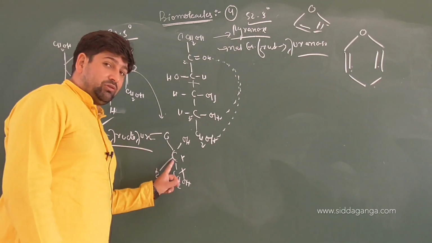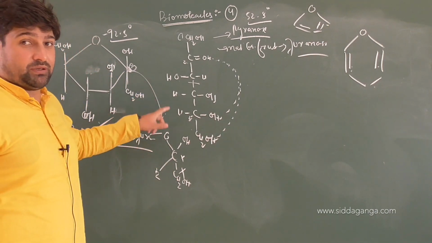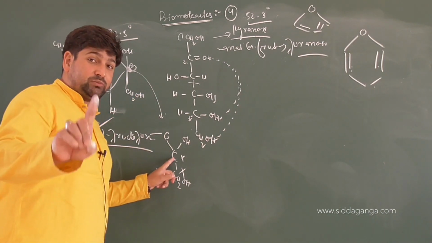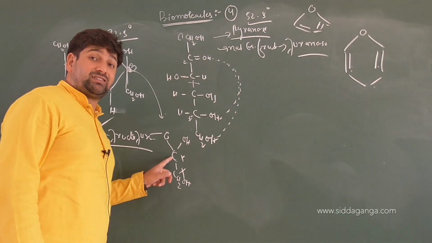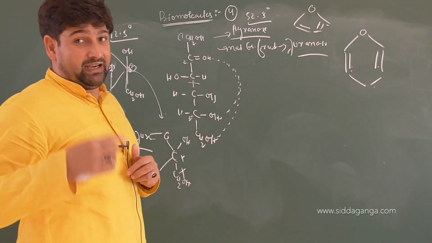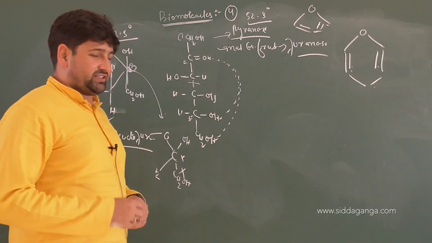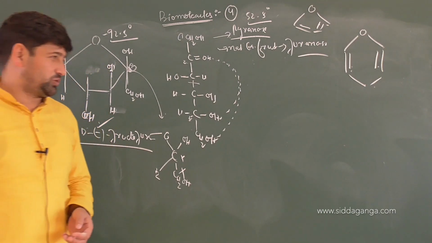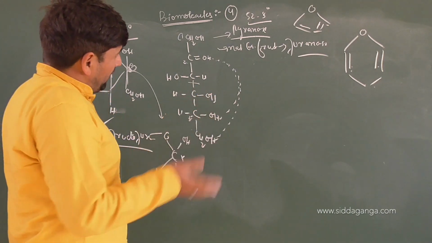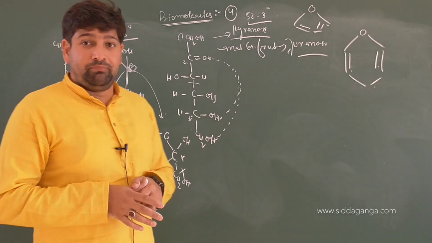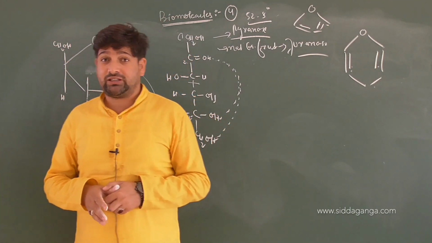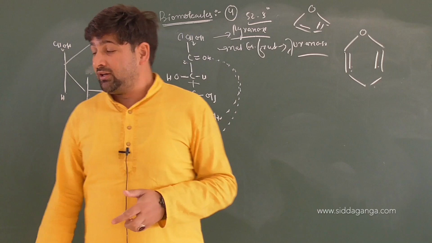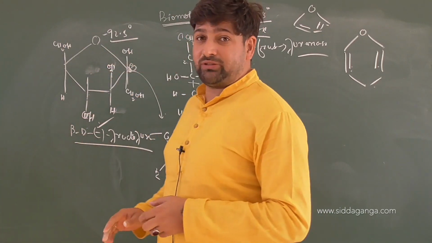But as I mentioned, Tollens' reagent, Benedict's solution, Fehling's solution, they all carry the process in aqueous medium, and this hemiketal is unstable in aqueous medium. It can isomerize and give you an aldose sugar, which will show the reaction respectively. Clear? Good. Now why does this whole story have to be mentioned? Yesterday I gave a basic clearance. Now I am able to talk more freely in terms of these disaccharides.